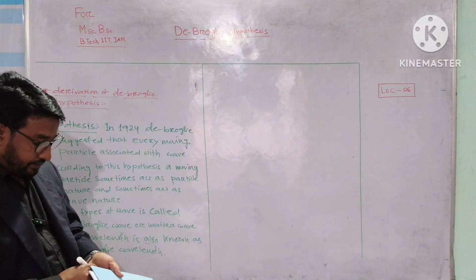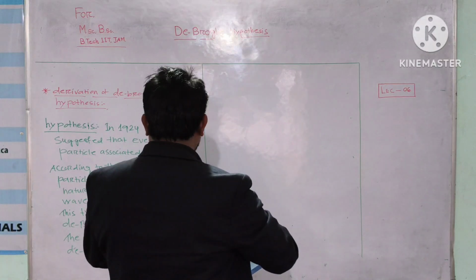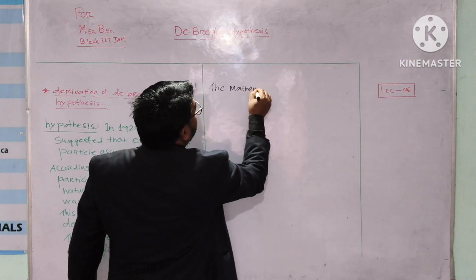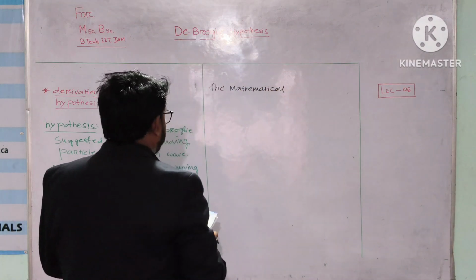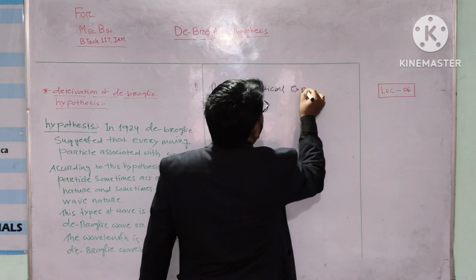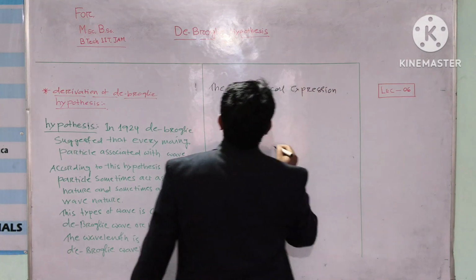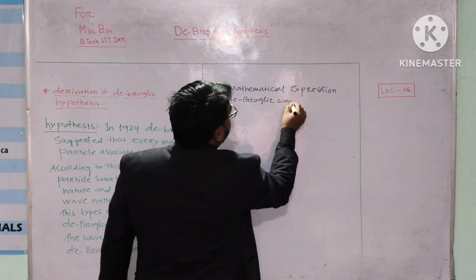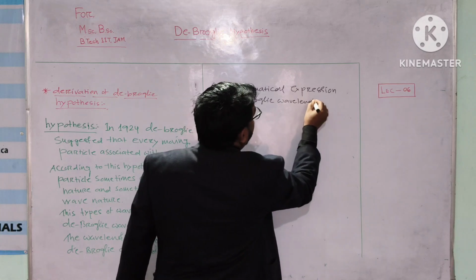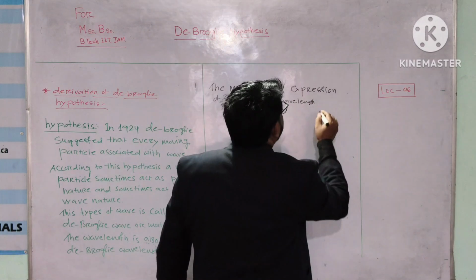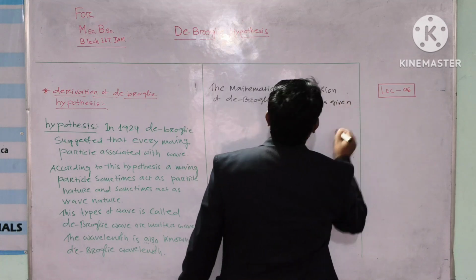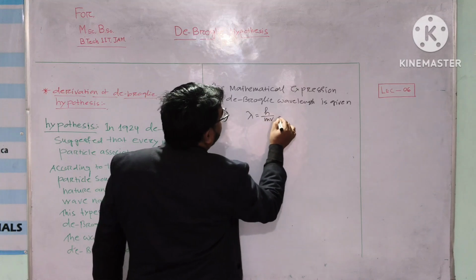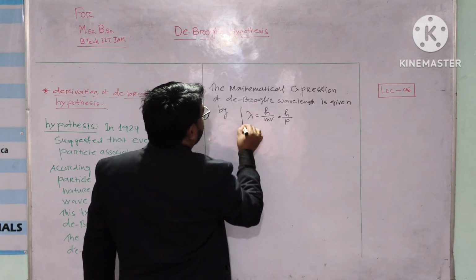The mathematical expression of de Broglie wavelength is given by lambda equals h by mv, and this is equal to h by p.